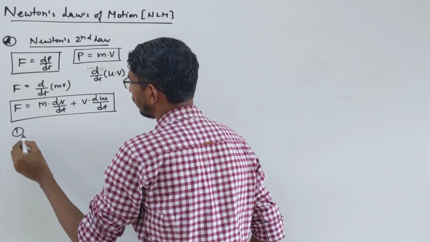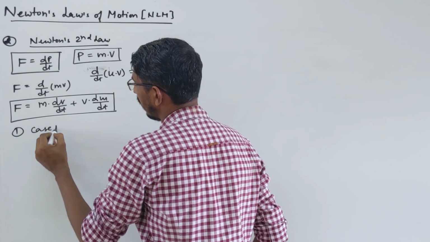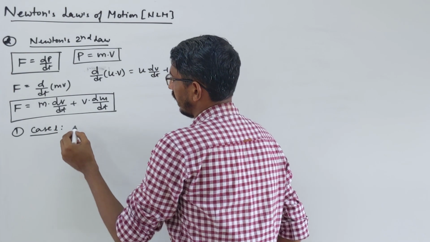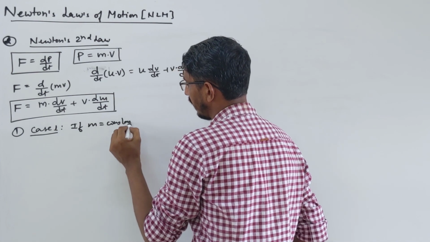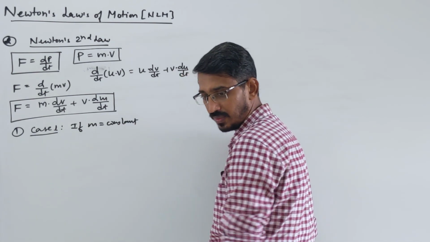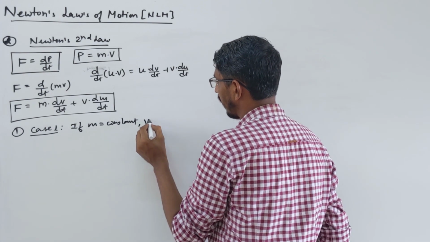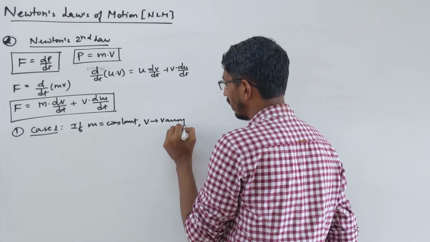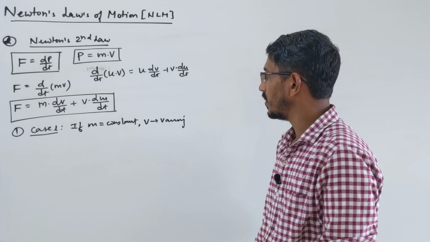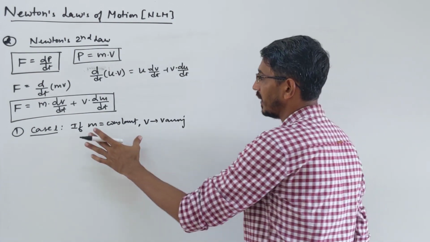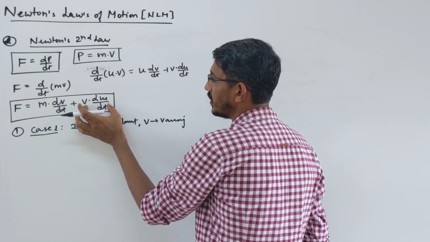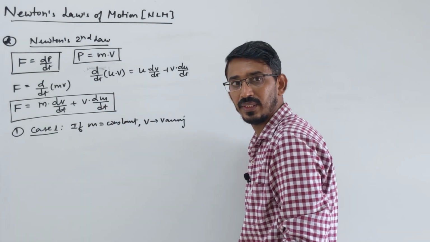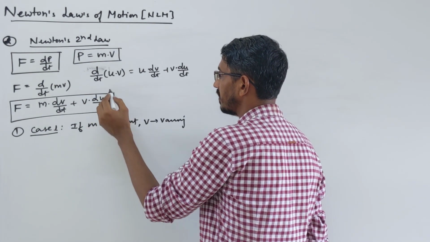Case 1. Suppose mass is given constant, and velocity is varying. Mass is constant for that body and velocity varying. From this formula, if mass is constant, then dm by dt becomes 0.